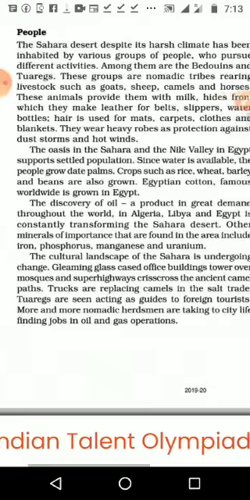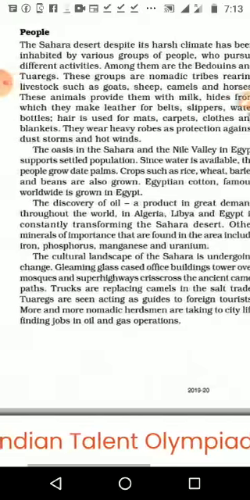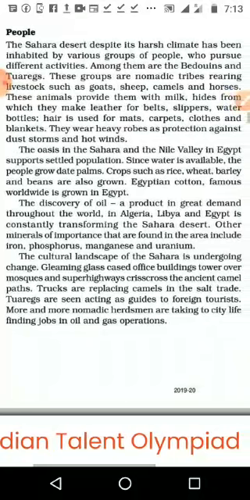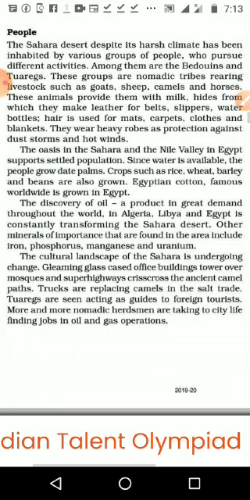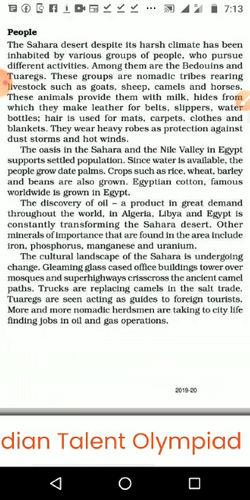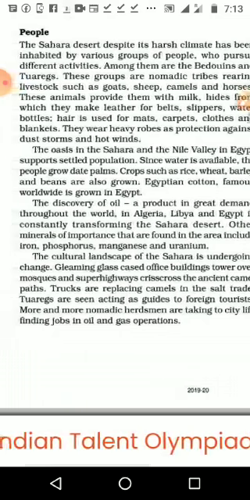So they have that strength to overcome all these things. So in the Sahara area, especially in the Nile valleys, we can see the people settled there. Okay, we will continue in next video.